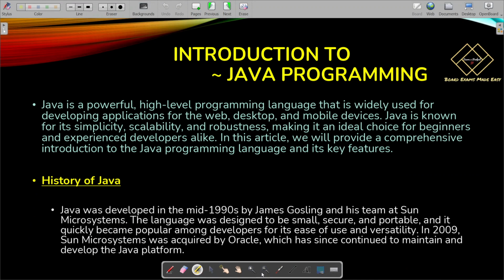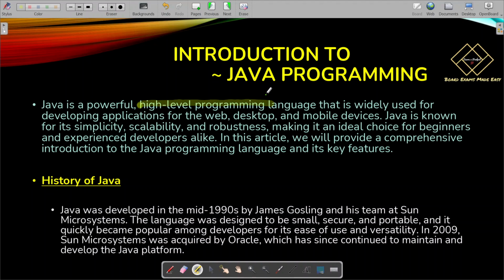We will begin with what is Java. Java is a high level programming language. What is high level programming language? High level means something which is very close to the English language, what we use in our day to day life. So, Java is a high level programming language that is used for developing applications or apps.